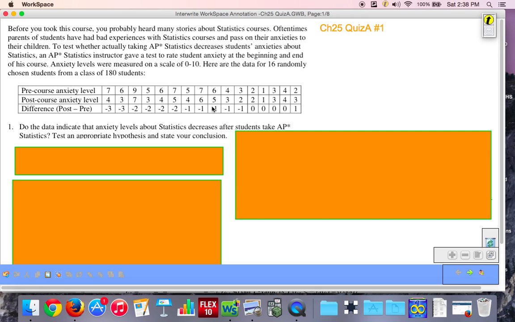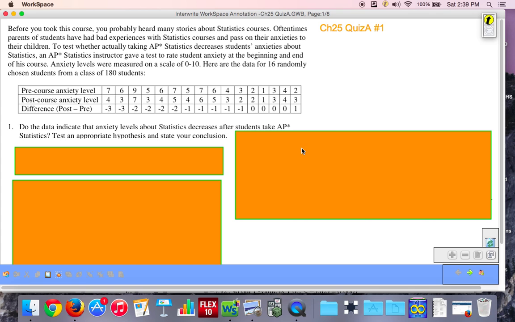So if you can just take a minute and put the difference, the post minus the pre-anxiety level, into list 1 in your calculator. While you do that, I'm going to do the same. Okay, while you finish up putting the differences in list 1 in your calculator, I'm going to read question 1. Do the data indicate that anxiety levels about statistics decrease after students take AP Statistics? Test appropriate hypotheses and state your conclusion.